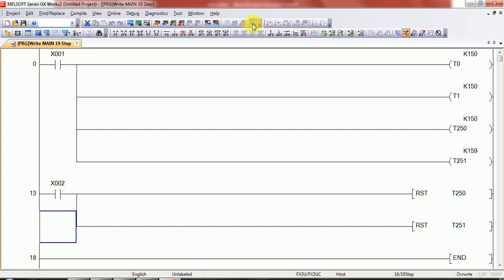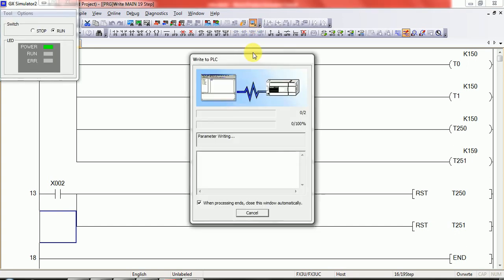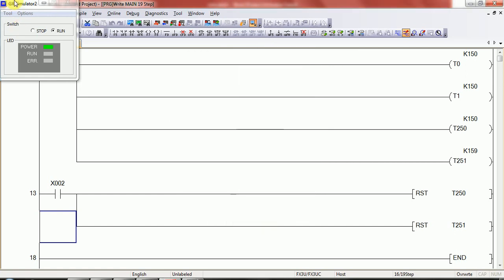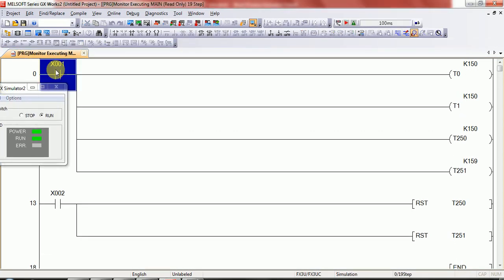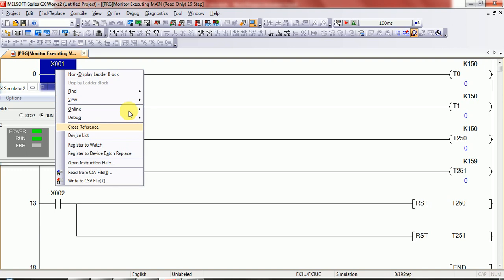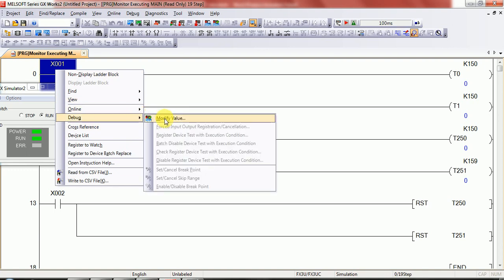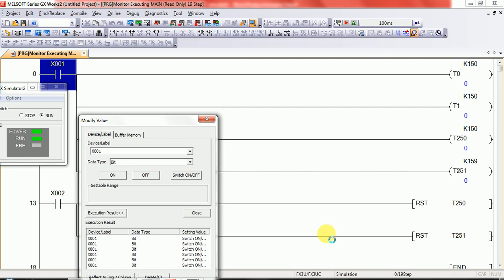And simulate the program. Okay, now I start my input. All timers start to work.